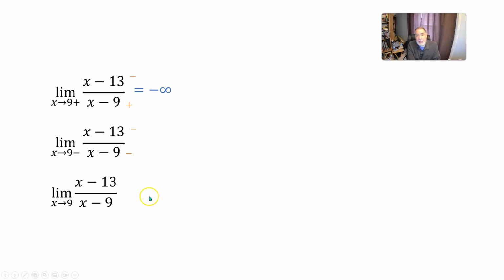So we have negative on top divided by negative on the bottom, which is positive, and so we can say that limit is positive infinity. And then if we just say, what's the limit as x approaches 9, all we can say there is it does not exist. It would be negative infinity on one side, positive infinity on the other side.